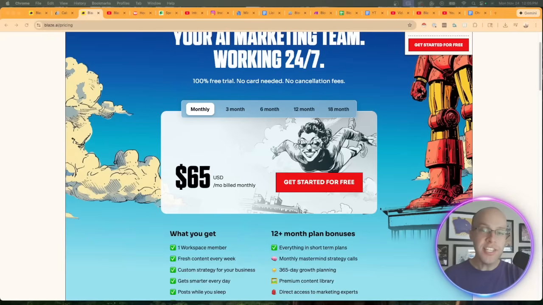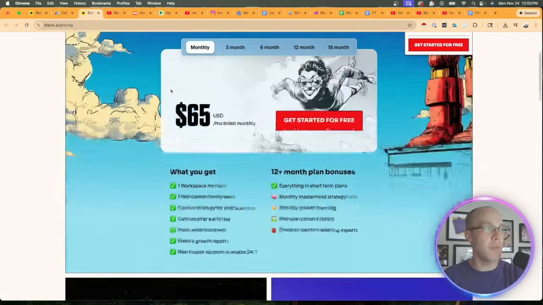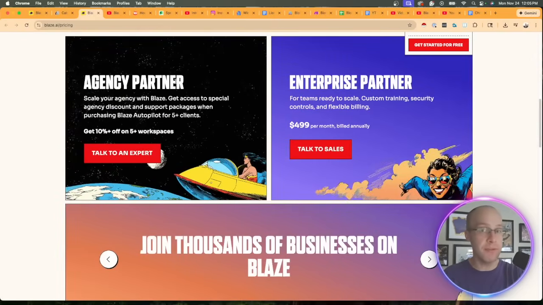Now, for agencies and larger organizations who need more than what Blaze AI is offering right here, they do have some advanced subscription tiers such as Agency Partner. So you get 10% off when you have more than 5 different workspaces and other support packages. They also have an Enterprise Partner tier for those teams that are obviously larger and ready to scale that starts at $4.99 per month billed annually. And with the Enterprise Partner tier, you get custom training, security controls, and flexible billing like they state right here.